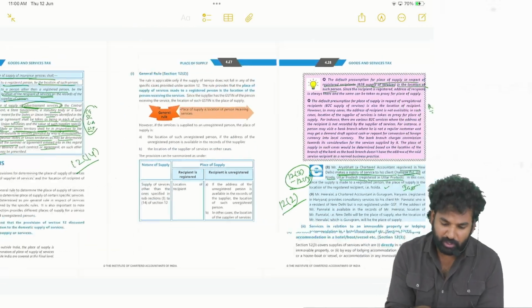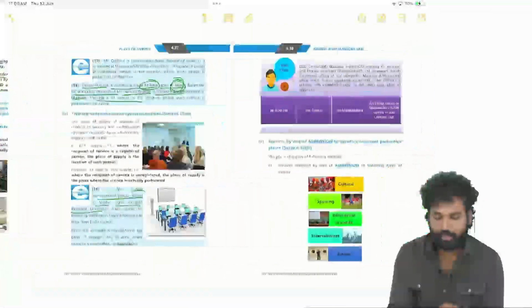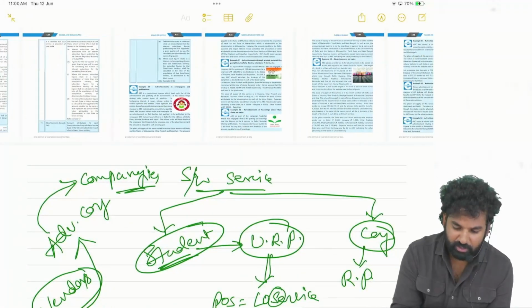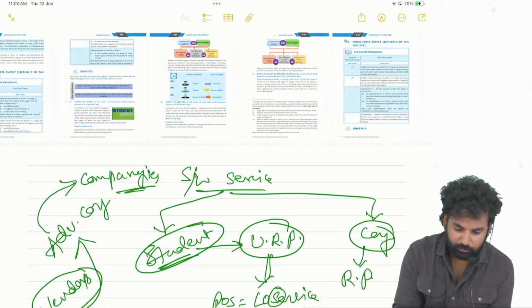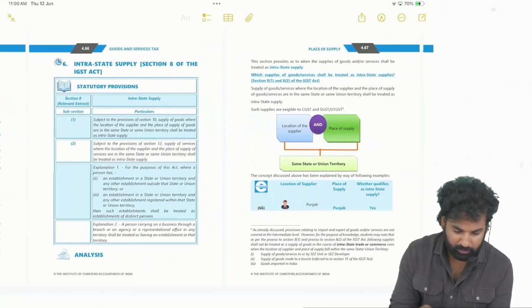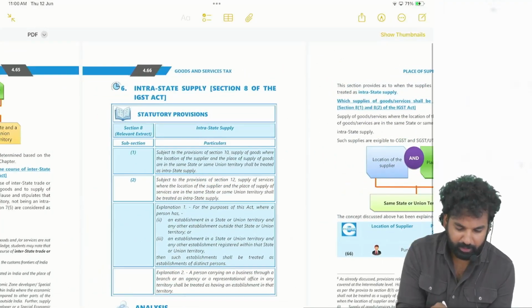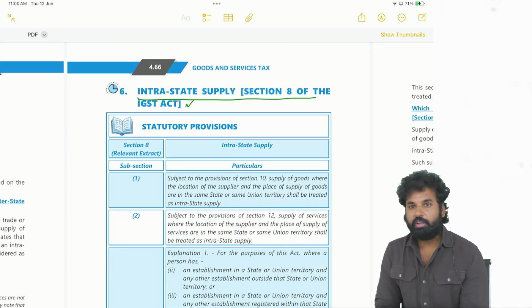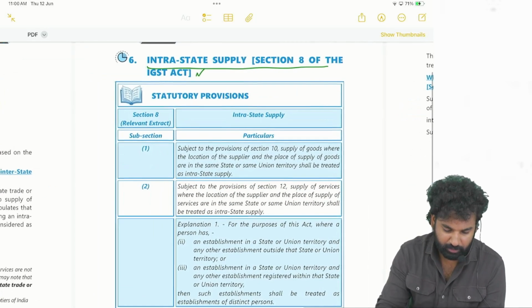Under the IGST Act, it is given in section 7 and section 8. We'll see those sections here. See here, intrastate supply, section 8 of the IGST Act.